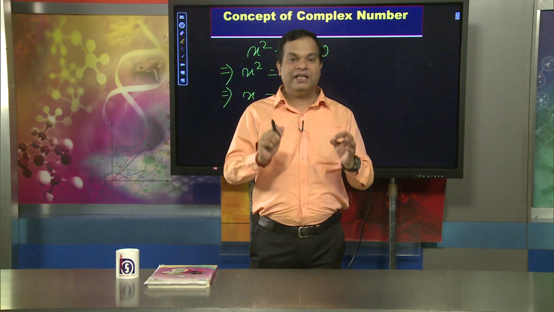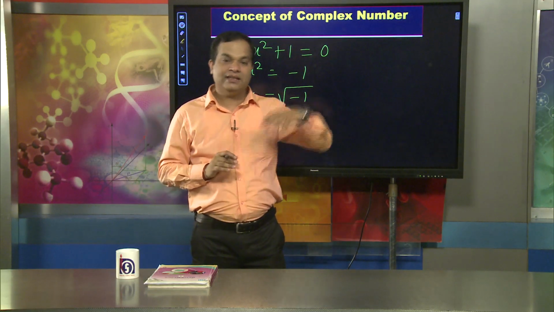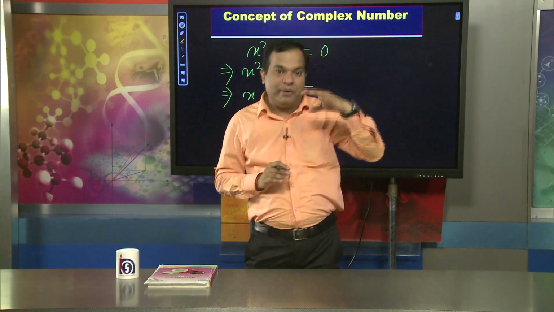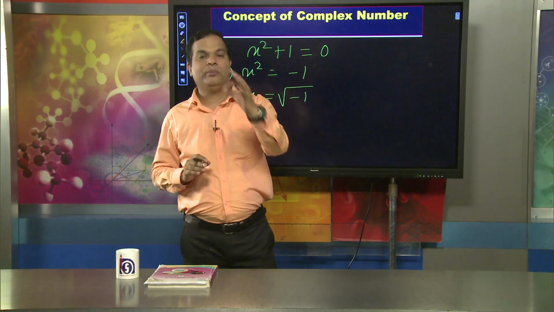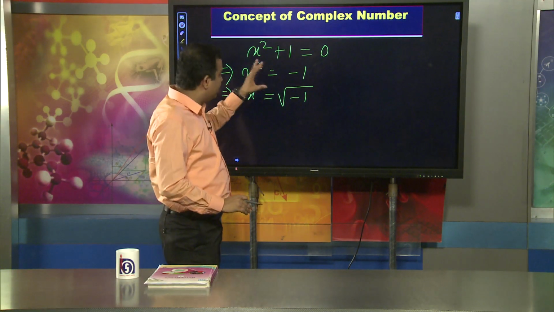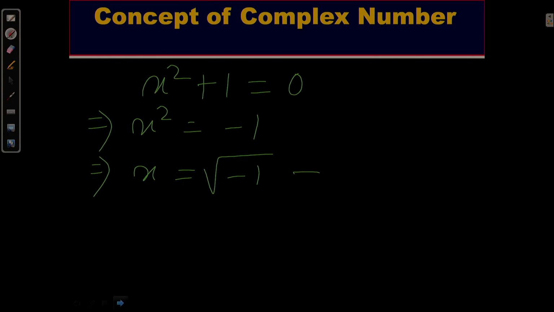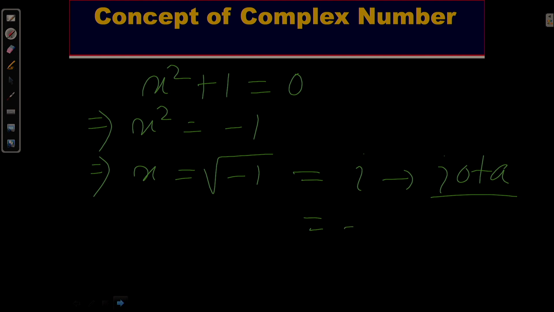In the year 1748, the greatest mathematician L. Euler found the value of the square root of a negative number. He symbolically represented the square root of minus 1 by I, simply small i. That means we call it iota, I-O-T-A, and the value of i is equal to square root of minus 1.